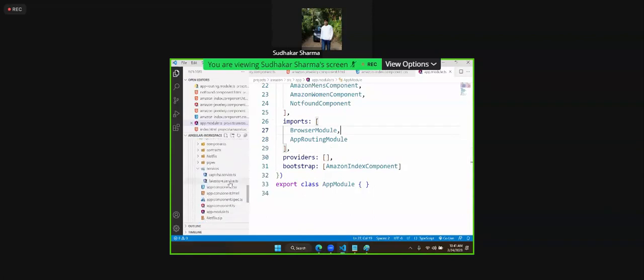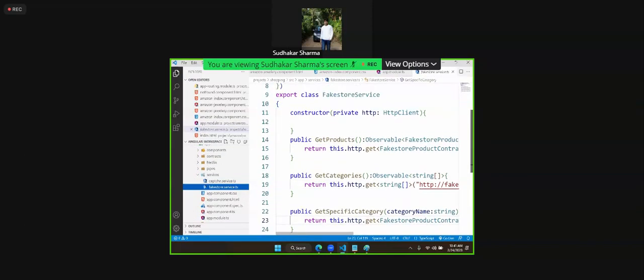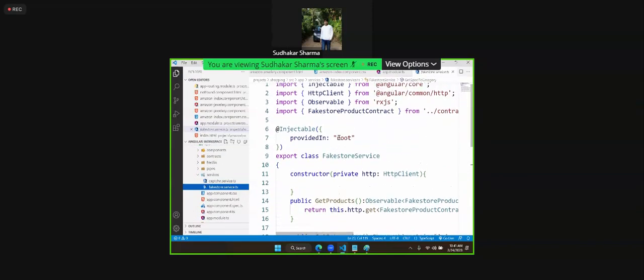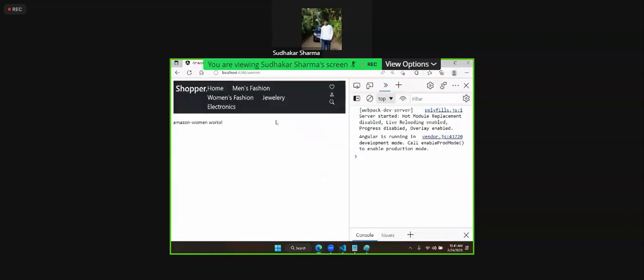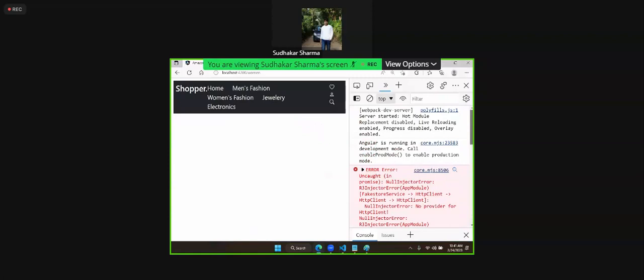Where is fake store service? Yeah. Fake store service, which one is it using? It is root level. It should be any level. Am I right? Provided in, what? Any. Still it is having a problem.